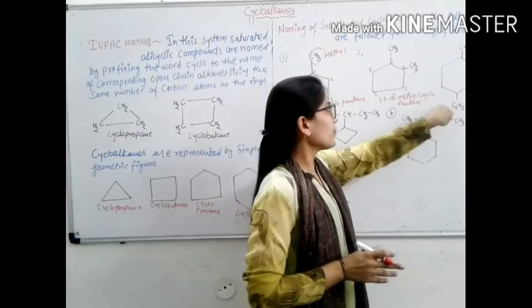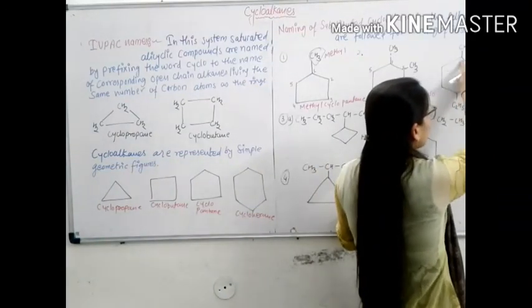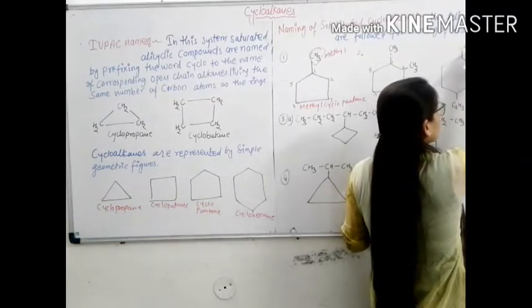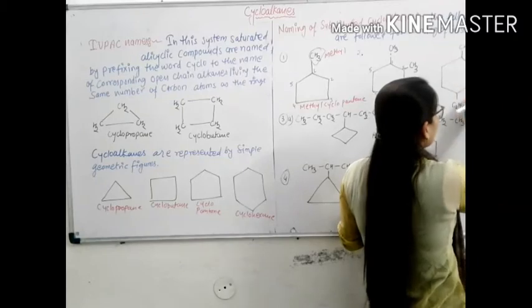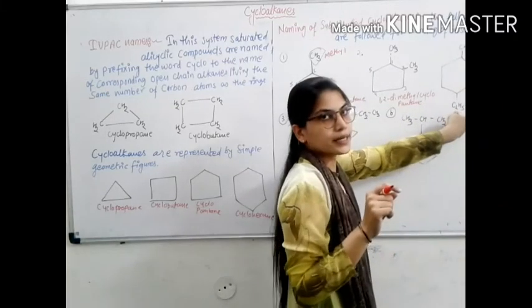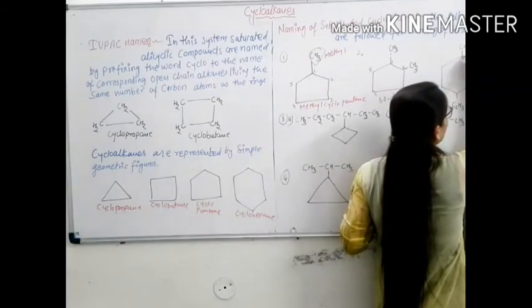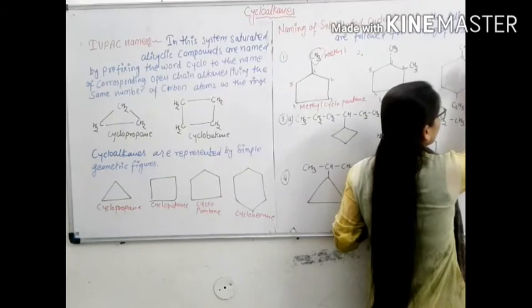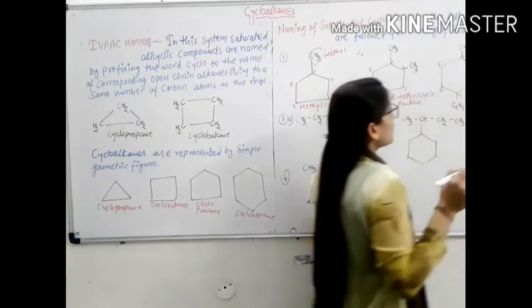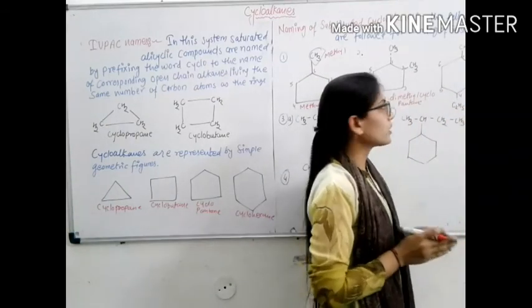The second example is again a cyclic ring. There is a 6-member cyclic ring with 2 methyl groups and 1 ethyl substituent at different positions. Numbering will be started from this carbon: 1, 2, 3, 4, 5, 6. But the nomenclature is written in alphabetical order.